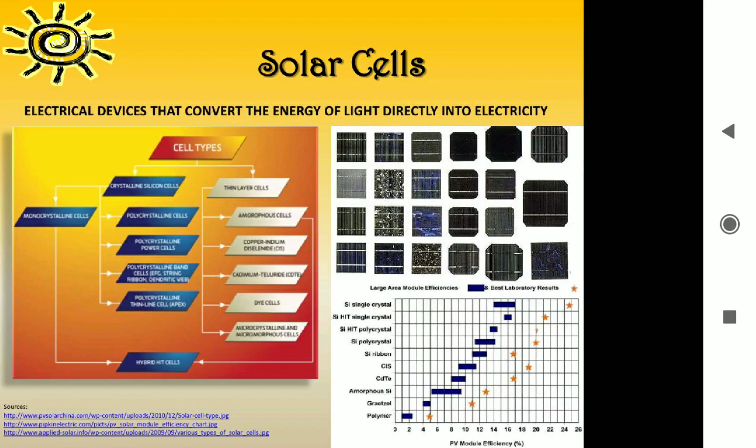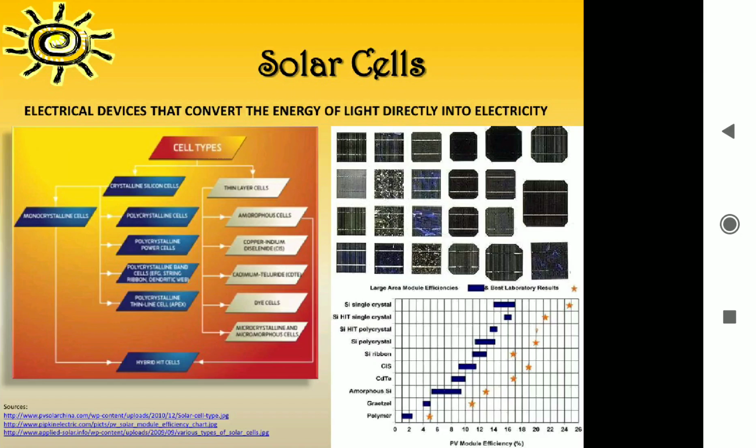Here you can see the solar cell types. A solar cell is an electrical device that directly converts solar energy into electricity, as we know. And there are various types of solar cells. First is monocrystalline cells, and the second is thin layer cells.